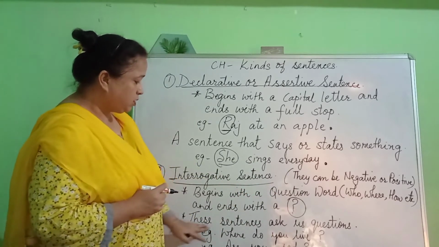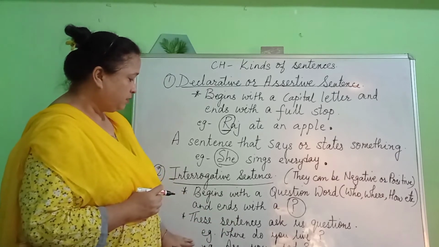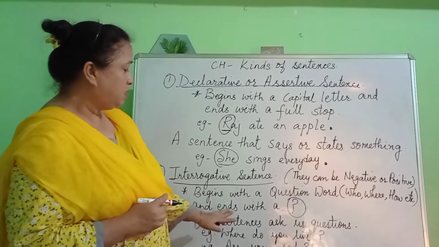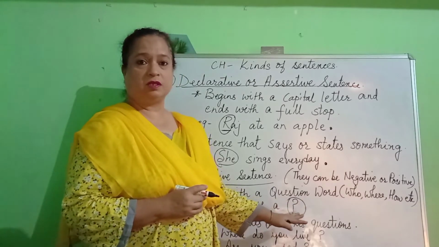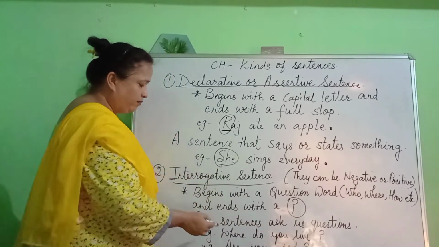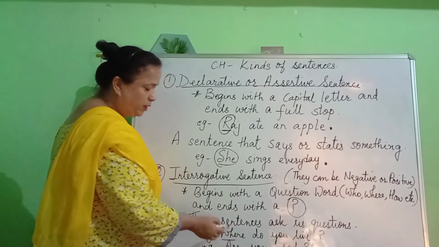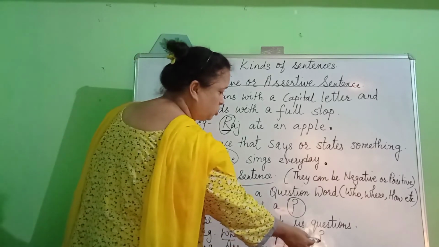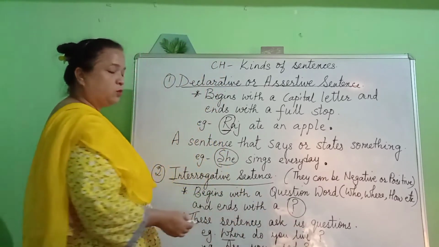Now, what are the sentences that I have written over here, and what do they tell us? Interrogative sentences ask us questions. For example, where do you live? I have written a WH word in capital form. It ends with a question mark, and this is asking you a question.